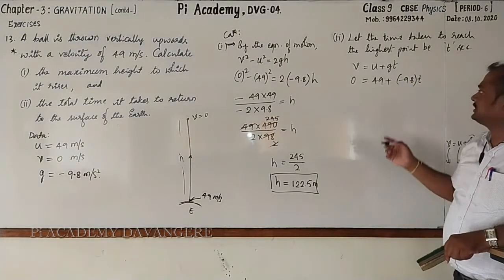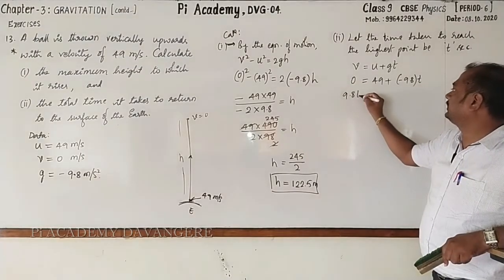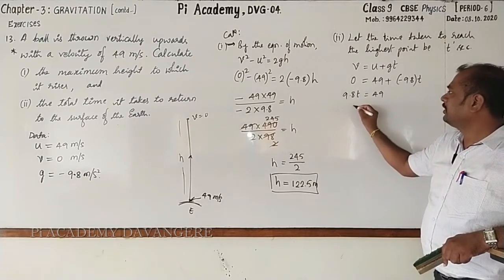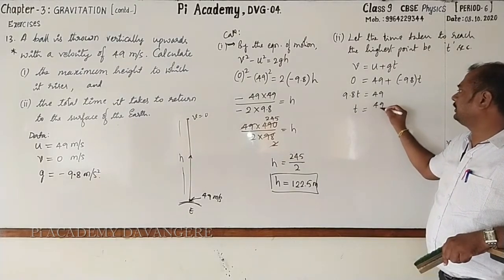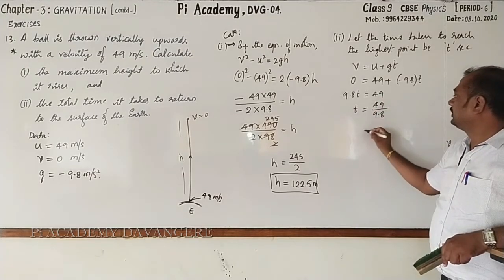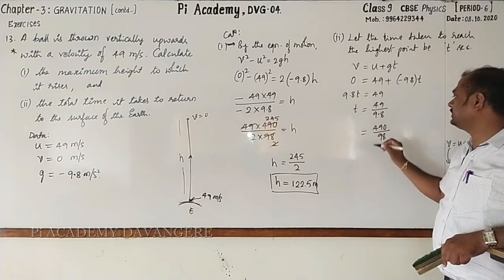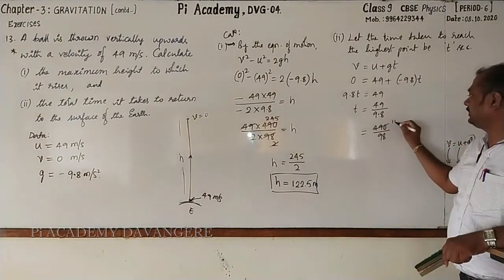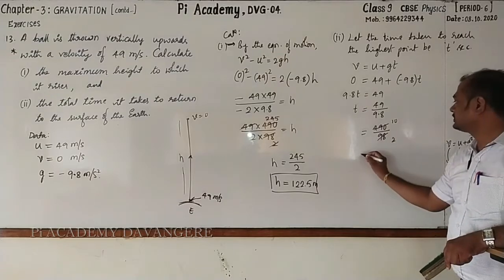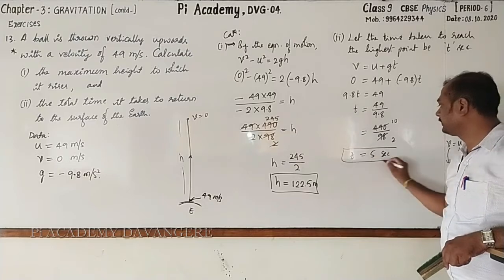T as it is. Transfer this to the left hand side, becomes plus 9.8 T. T is equal to 49 by 9.8. Remove the decimal. Then this will be 490 and this will be 98. Now 49 tens are 490, 49 twos are 98. It is equal to 5. T is equal to 5 seconds.